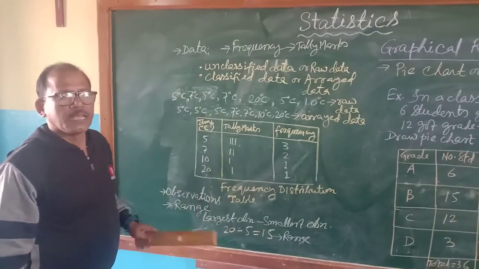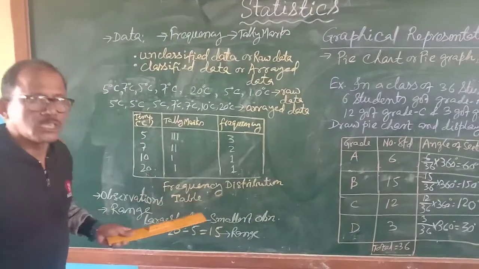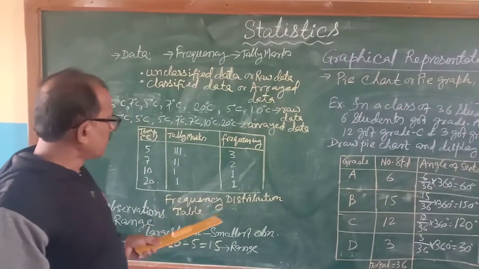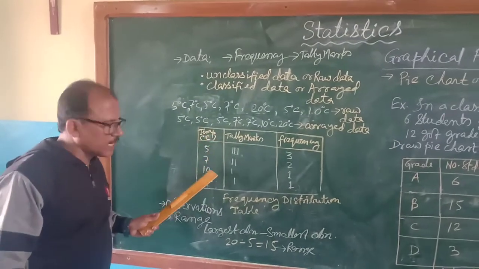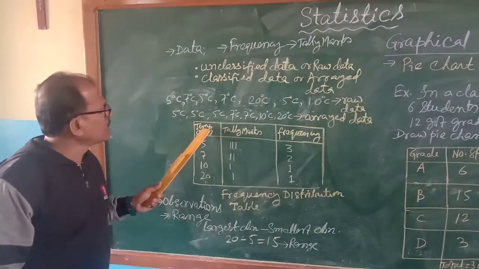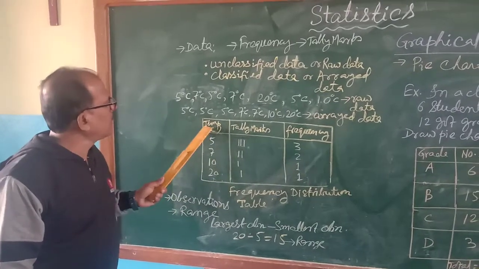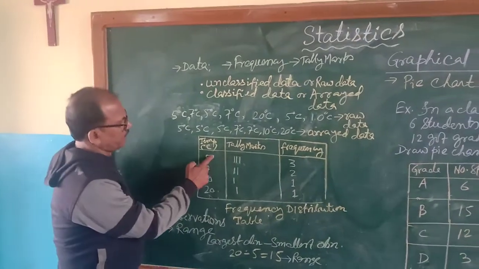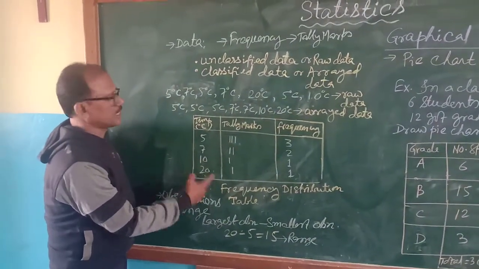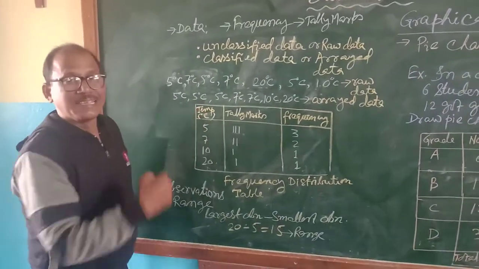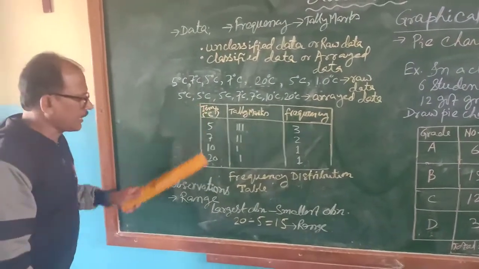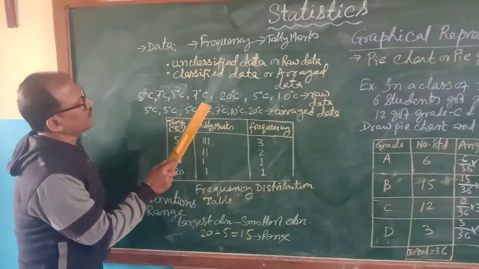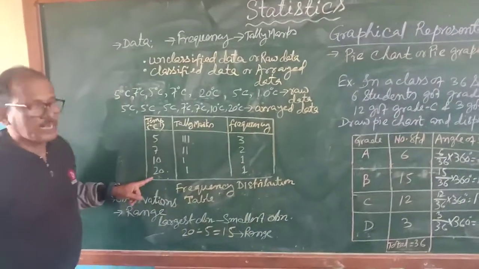Now you make a table, a normal frequency distribution table, not a group frequency table. You are supposed to make 3 columns. The first one is the data name, or otherwise you can simply write data. Here I have written temperature with the unit, which will be easy. Every time you need not write 5 degrees Celsius, 7 degrees Celsius, 10 degrees Celsius and 20 degrees Celsius. You need to write temperature and in brackets degrees Celsius. This is the correct nomenclature. Now see, there are 4 types of data here: 5, 7, 10 and 20.